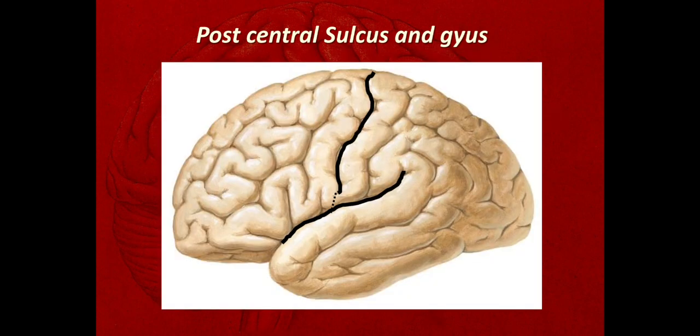So here, running parallel with the central sulcus on the parietal lobe behind the central sulcus, this is again just like the precentral sulcus, an irregular sulcus. It is broken, but it is parallel with the central sulcus. This is the post-central sulcus. The area between the post-central sulcus and the central sulcus is the post-central gyrus. Okay, so we have seen the first sulcus and gyrus on the parietal lobe.